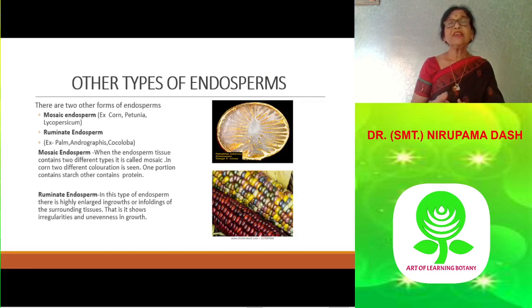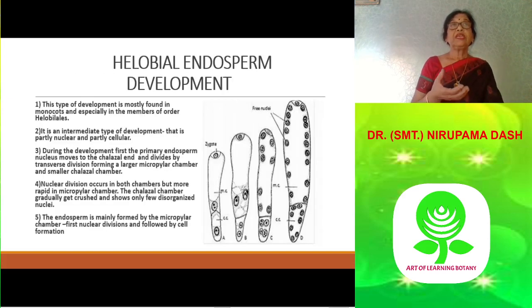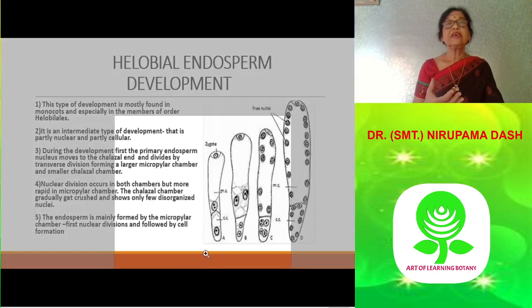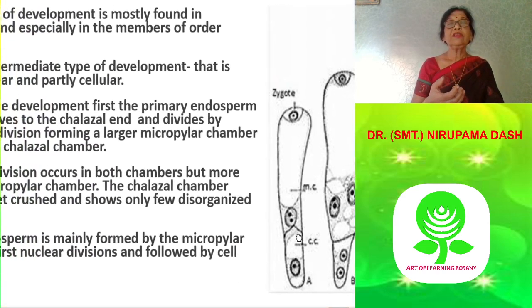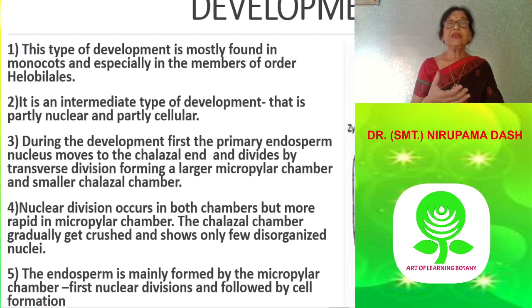The last one is the helobial type. It is a type of development between nuclear and cellular. It is generally found in monocot plants and in the order Helobiales. Here the primary endosperm nucleus is pushed towards the chalazal end, and it divides unequally into a larger micropylar chamber and a smaller chalazal chamber.